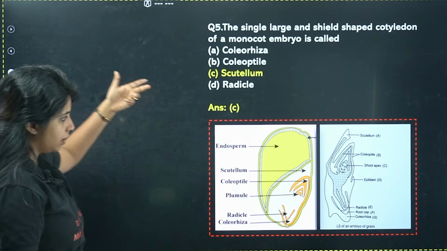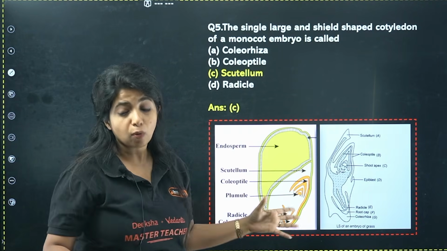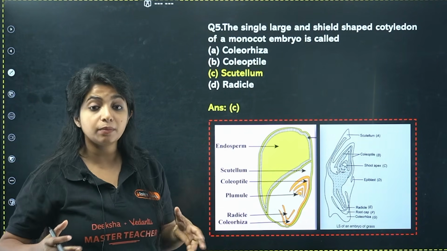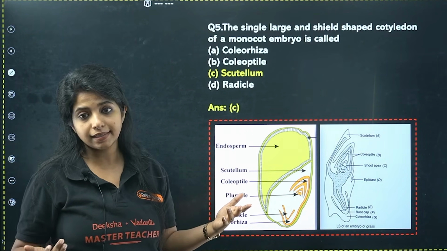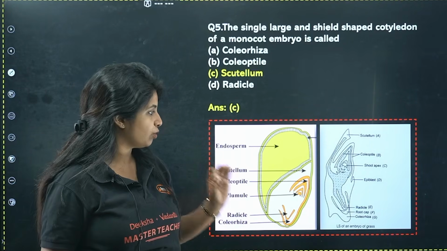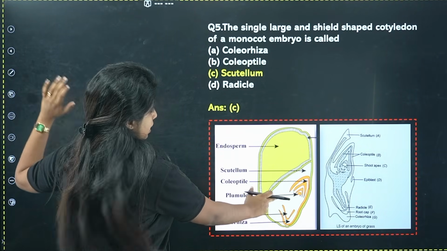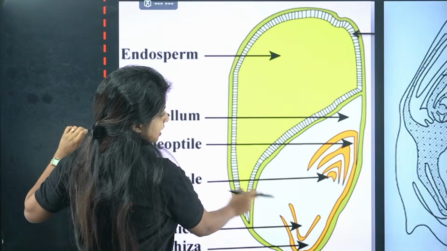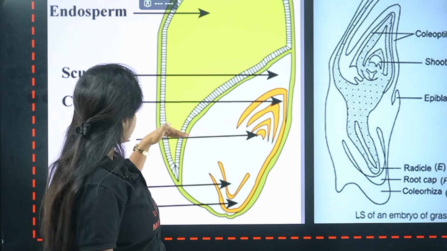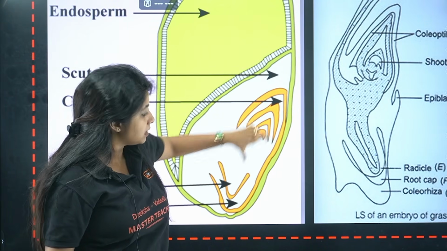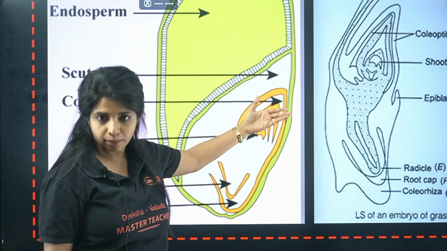Easy question. Obviously, if you do not remember the term, it becomes difficult for you. So always know that this is going to be super important. This is a seed, this is how a monocot seed looks. In the seed, you will have the plumule region. This is the embryonal axis, which is going to give rise to the whole embryo later on.